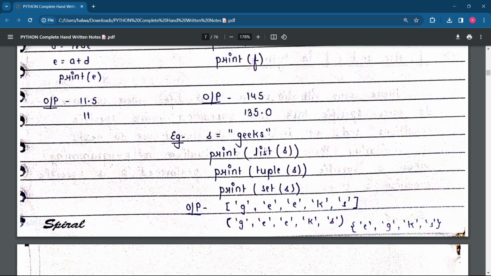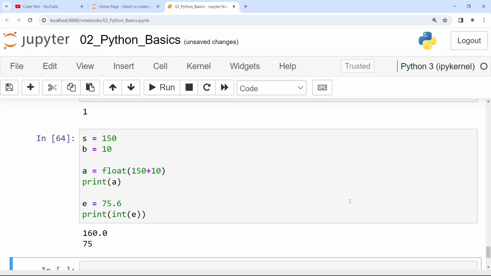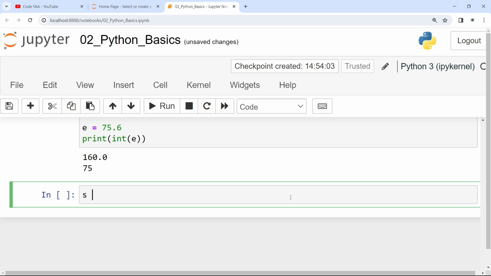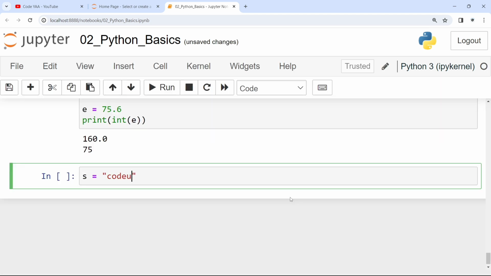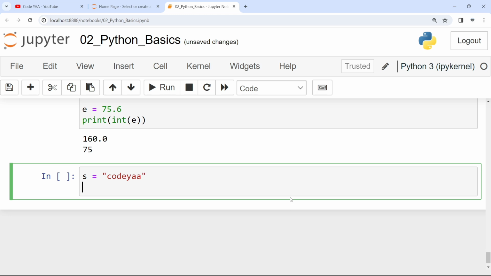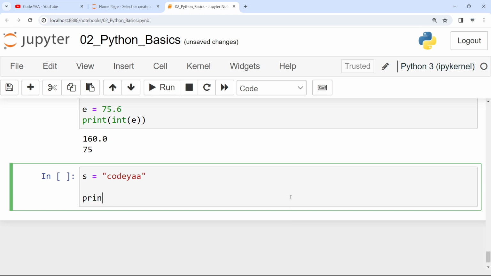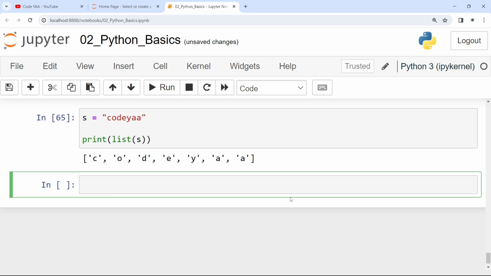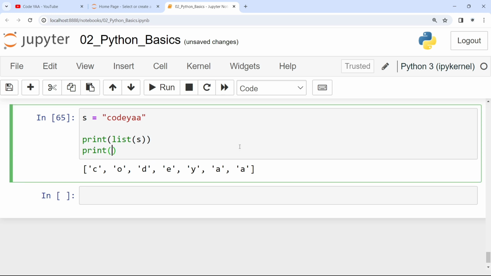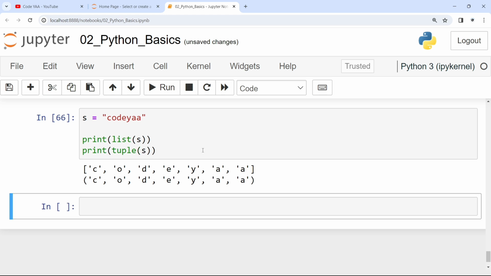The same thing can be done in the form of a list, tuple, and set. So this is an assignment for you. You should do these things. For example, I am taking in front of you s is equal to CodeYaa. If you print, as we have seen the introduction of list, tuple, set and dictionary, just go and write print list of s. See what happens. This is a very famous interview question. We will be asked such questions, and we'll tackle these types of questions in the interview.